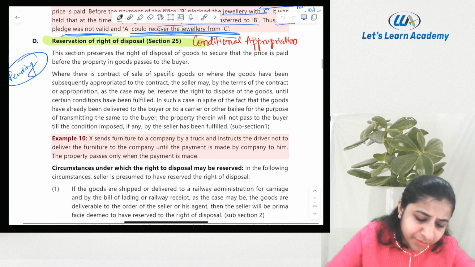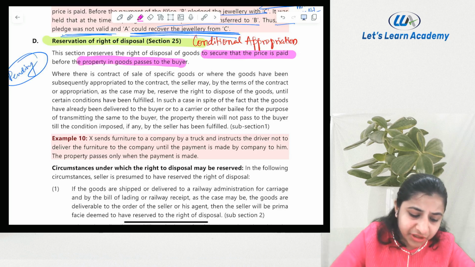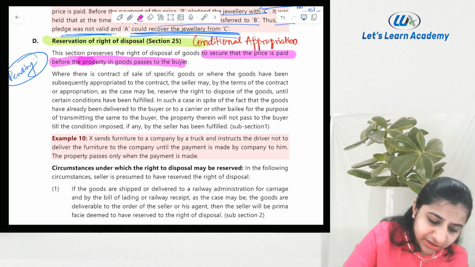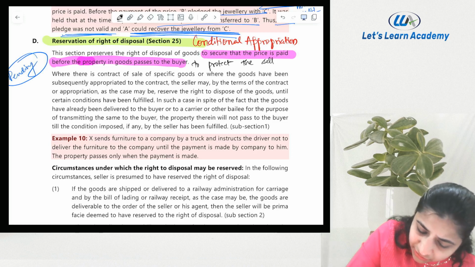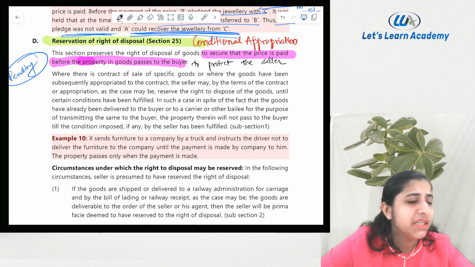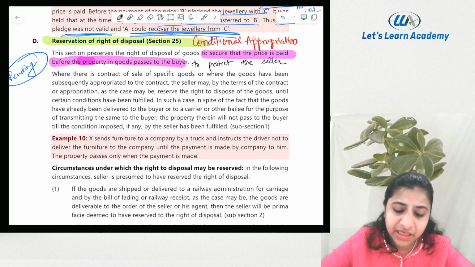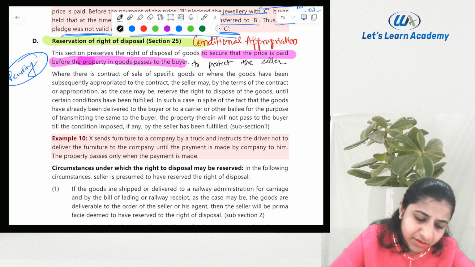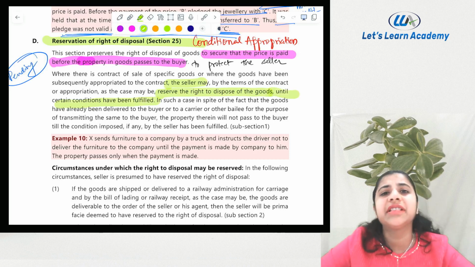This section preserves the right of disposal to secure that the price is paid before the ownership passes to the buyer. Yes, mainly to secure the seller. Where there is a contract for specific goods or where goods have been specifically appropriated to the contract, the seller may, by the terms of the contract or appropriation as the case may be, reserve the right of disposal until certain conditions have been fulfilled.